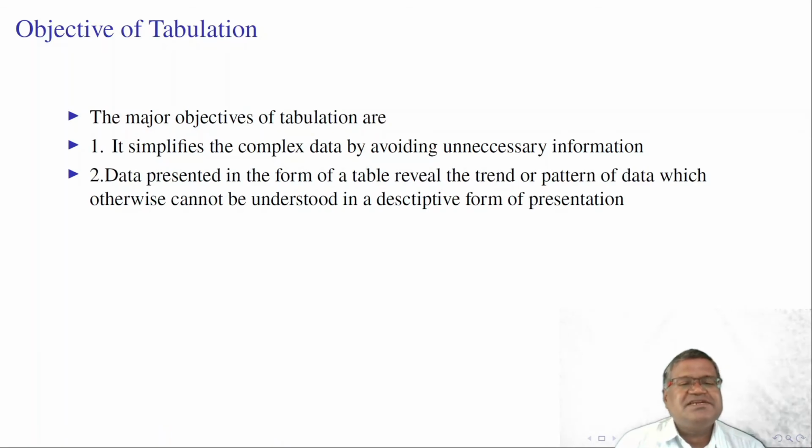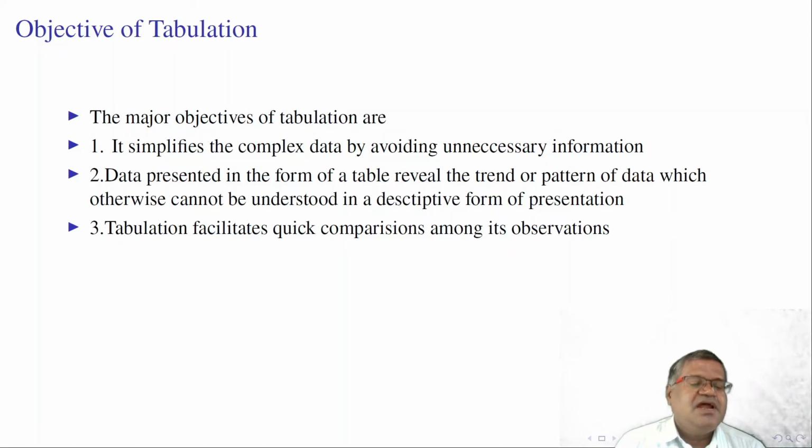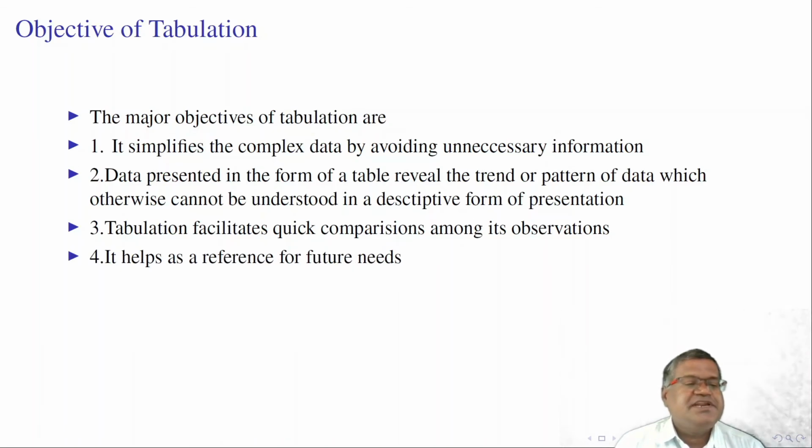The data presented in the form of a table reveal the trend or pattern of the data, which otherwise cannot be understood in a descriptive form of presentation. Tabulation facilitates quick comparison among its observations. It helps as a reference for future needs. To perform any statistical calculation, the data should be tabulated.